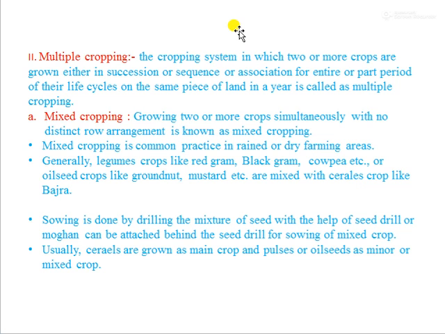Generally, legume crops like red gram, black gram, cowpea, or oilseed crops like groundnut, mustard, etc. are mixed with cereal crops like bajra. All the seeds are mixed and broadcasted. There is no distinct arrangement. Sowing is done by drilling the mixture of seed with the help of a seed drill, or a mogan can be attached behind the seed drill for sowing of mixed crop. Usually cereals are grown as a main crop and pulses or oilseeds as a minor or mixed crop. In this mixed cropping, cereals like wheat and jowar are grown as the main crop, and pulses or oilseeds like groundnut, mustard, and red gram are sown as intercrop.